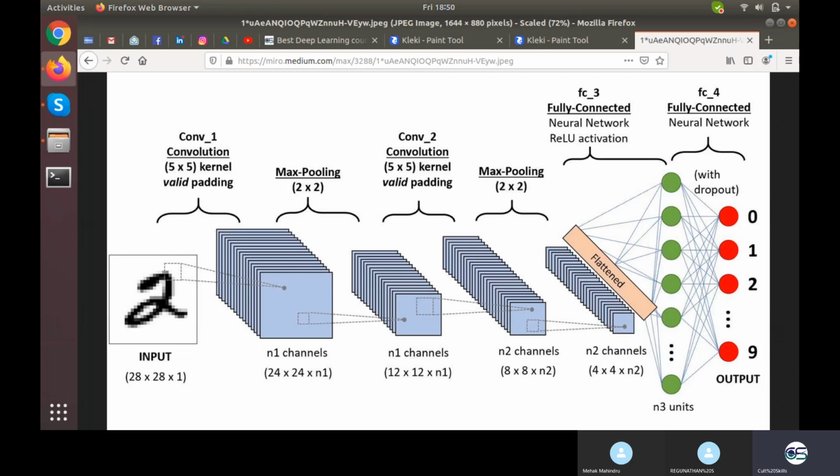Then we again went for pooling, which turned 8 by 8 into 4 by 4. So now we have 4 by 4 of single channel size, and how many channels? n2 channels. When we flatten it down, it becomes 16 n2, that is 4 multiplied by 4 multiplied by n2. Once flattened, we can connect the entire dense, fully connected neural network to it. And right here we are also going for ReLU activation. Is this thing clear to you? What is the entire thing doing?